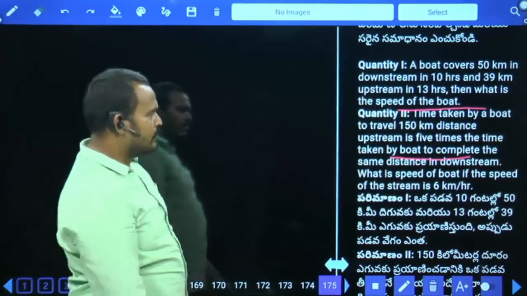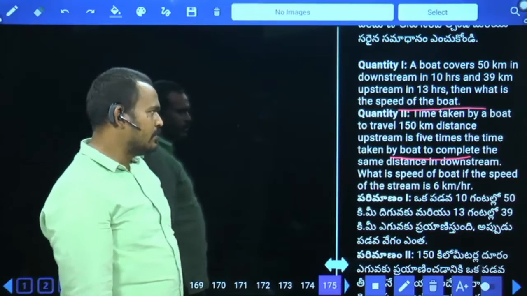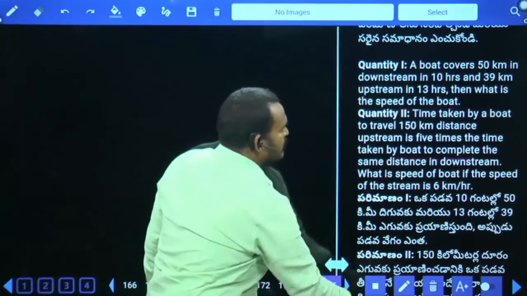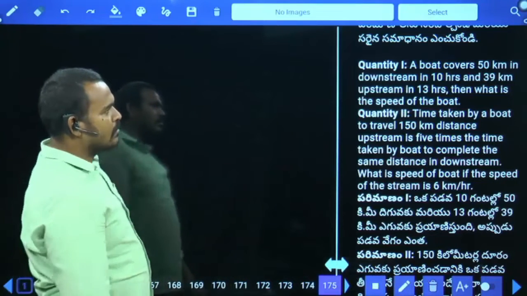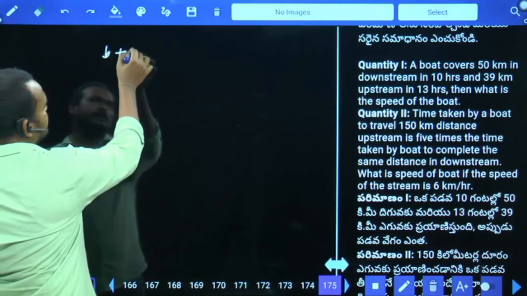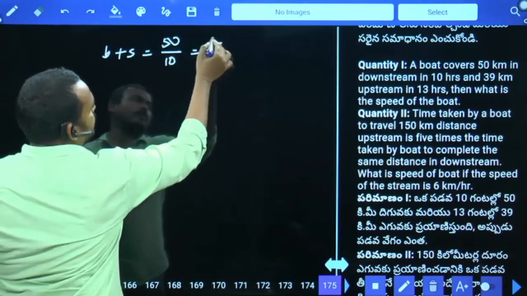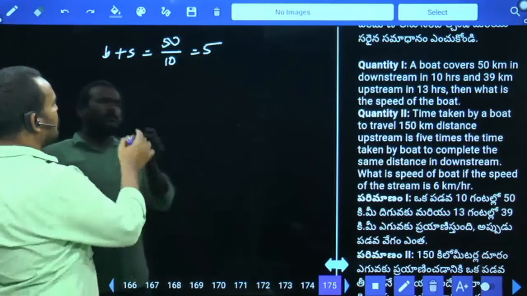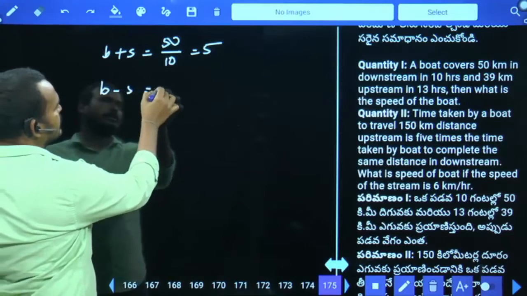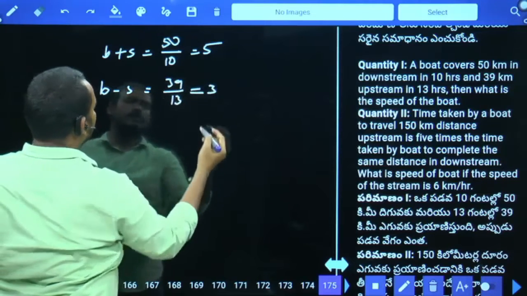A boat covers 50 kilometers downstream in 10 hours and 39 kilometers upstream in 13 hours. Then what is the speed of the boat? 50 kilometers in 10 hours, nothing but B plus S equal to 50 by 10 equal to 5 kilometers per hour. And 39 kilometers upstream, B minus S equal to 39 by 13 hours, which means it will be 3.